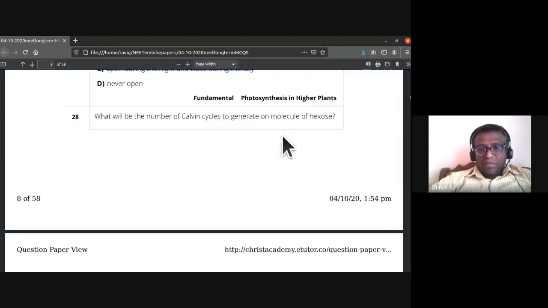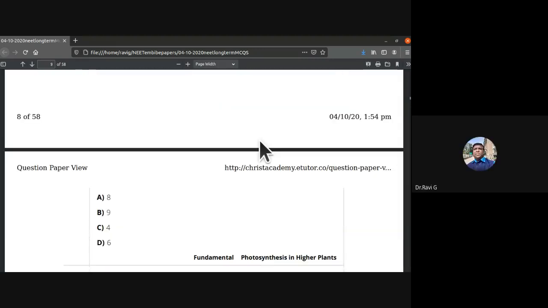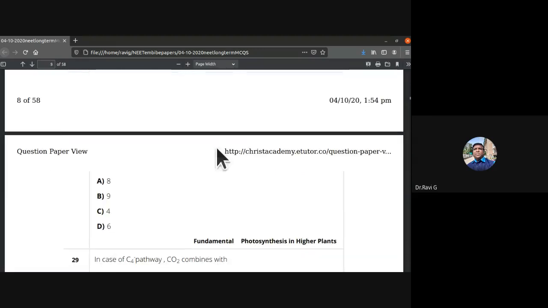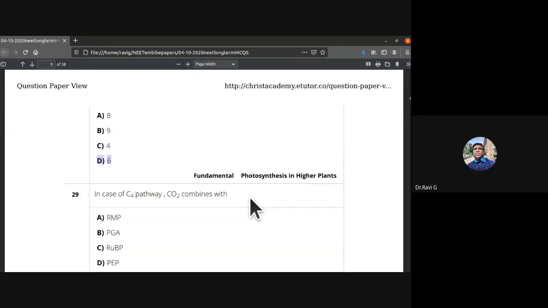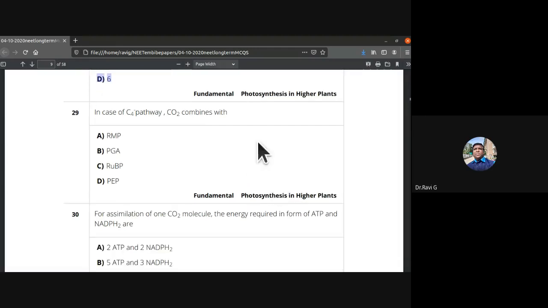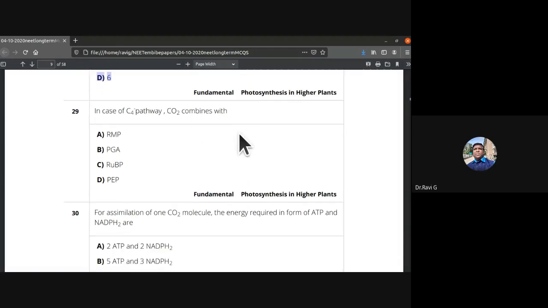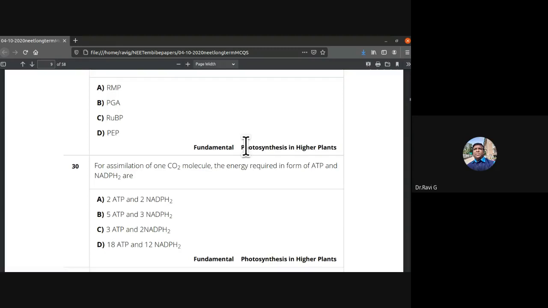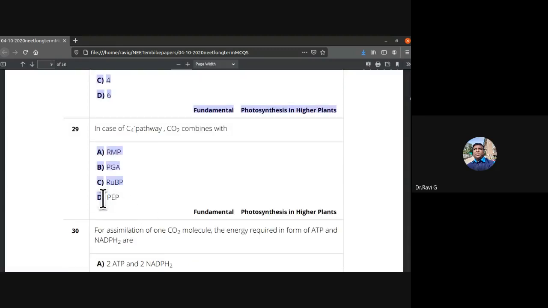What will be the number of Calvin cycles to generate one molecule of hexose? Six cycles it should undergo to generate one molecule of glucose. In case of the C4 pathway, carbon dioxide combines with which? PEP. So the answer is D, PEP.